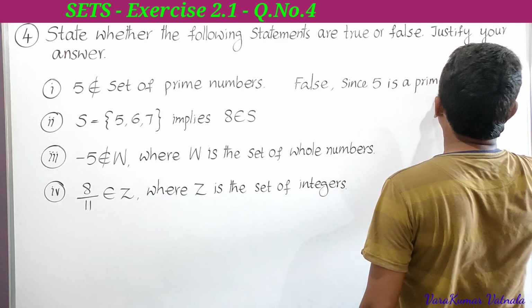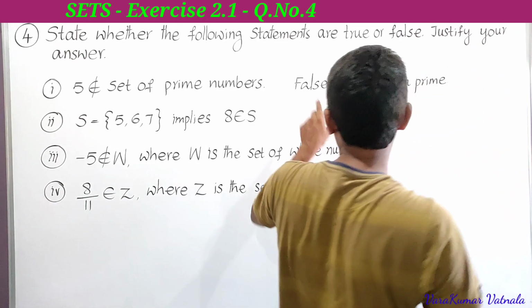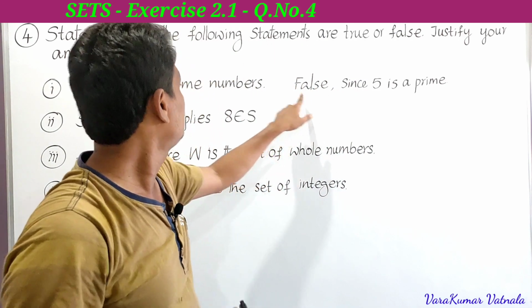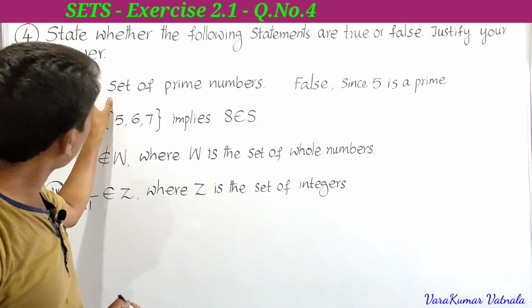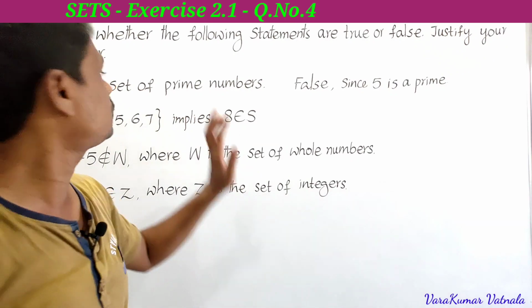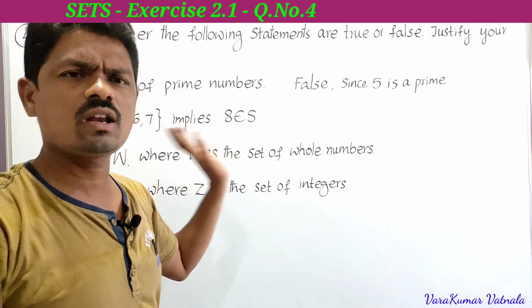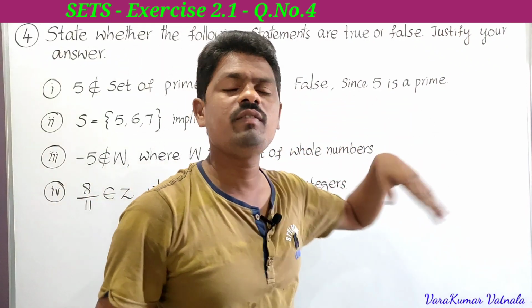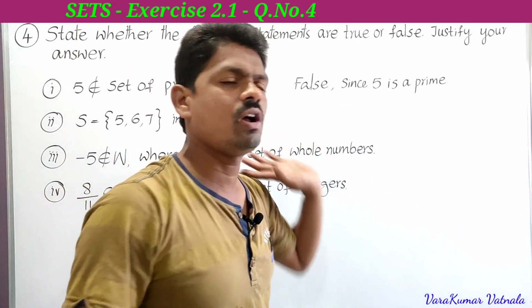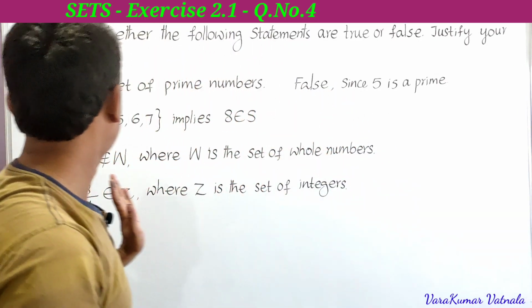So the given statement is false. Why is it false? He is saying that 5 is not prime. 5 does not belong to the set of prime numbers means 5 is not prime. But actually 5 is a prime. Hence it is false. So that is the first one.